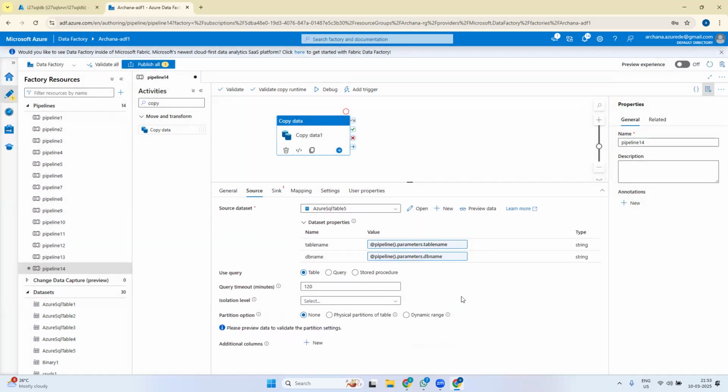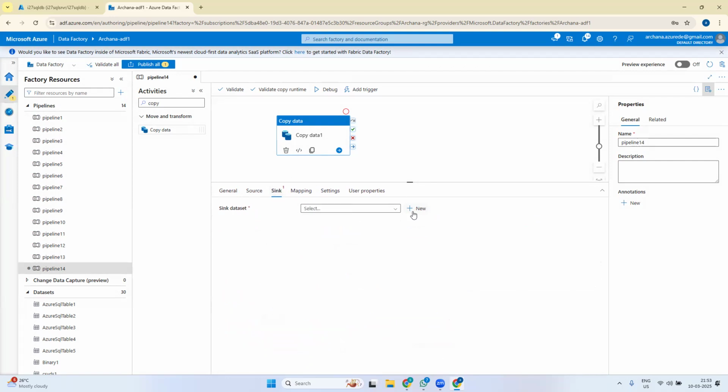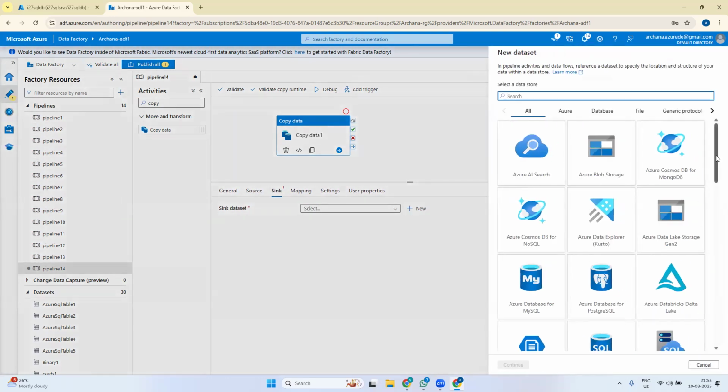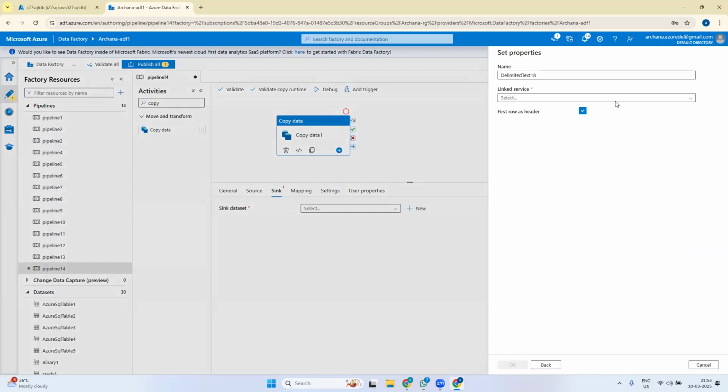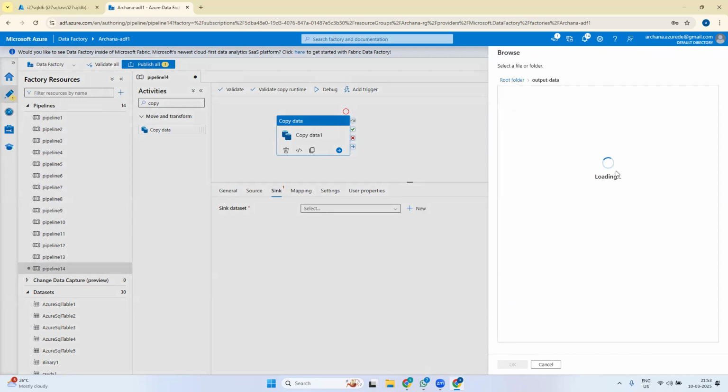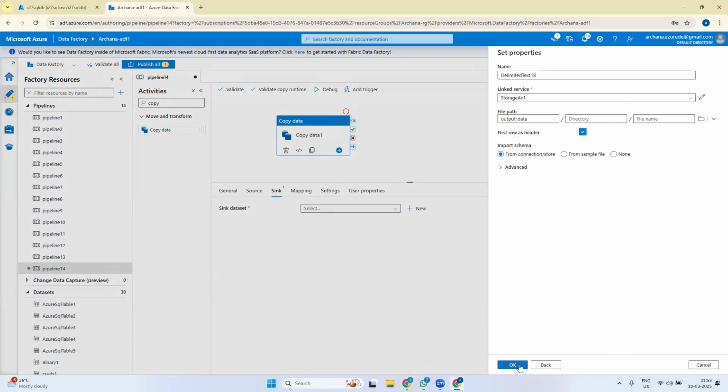Okay, so whenever I run this pipeline, it will ask for my DB name and table name, then it will take the data from there and put it in the CSV file. For the sink, the same way I'll create one more dataset, or else you can use old ones also if you want. I'm just creating it like that. I want to put it in output folder, output data. Here only I put it. Okay.